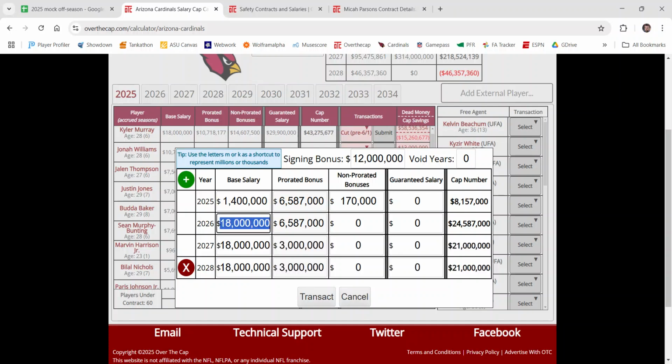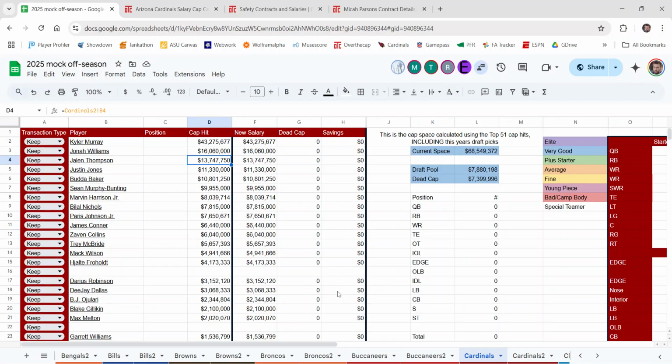And then to add a little bit of realism, we could say you're getting raises every year there, right? So that way the salary matches inflation, matches cost of living, and it also goes up as the cap goes up. So it's beneficial for both the player and the team to structure a contract like this. So then you would do that, hit the transact button, and then take the 2025 cap number. So just this number, you would copy that. Then you do not paste any values onto the sheet that you do this with.